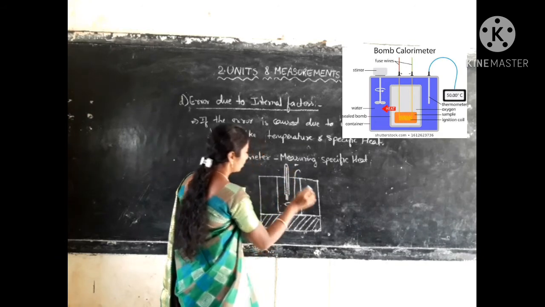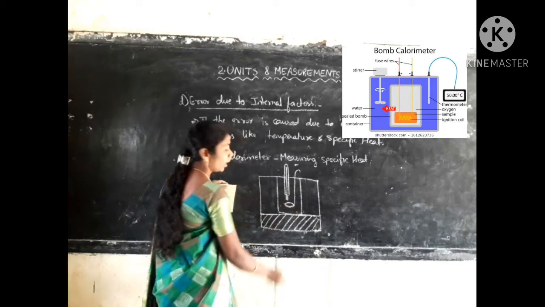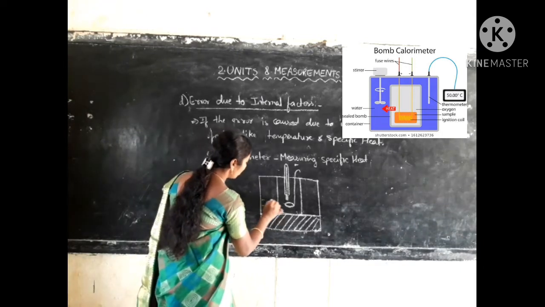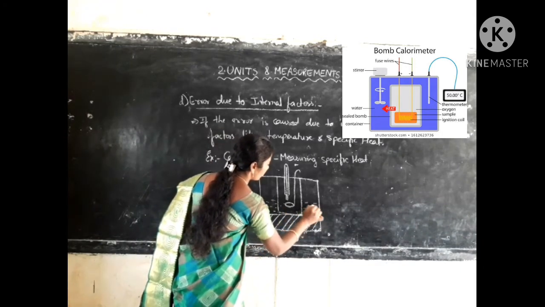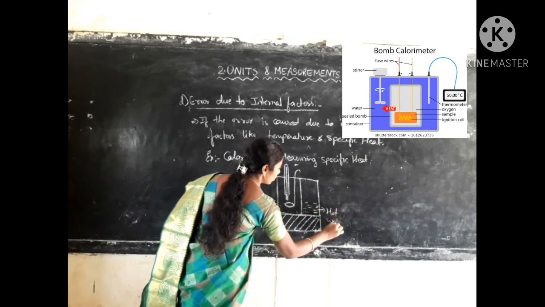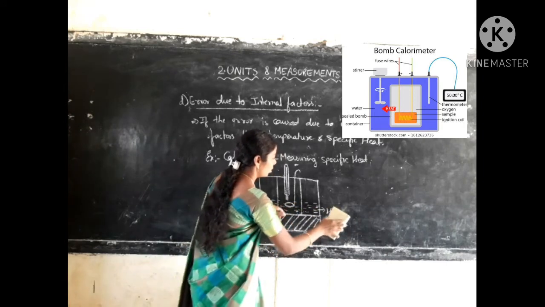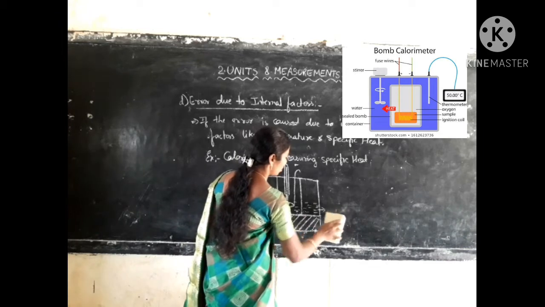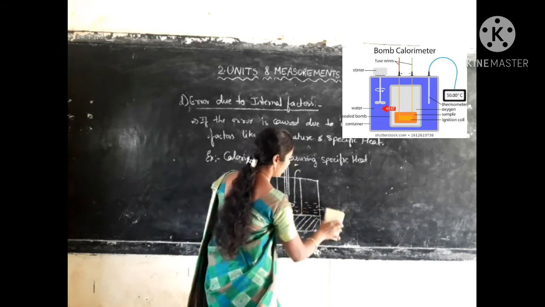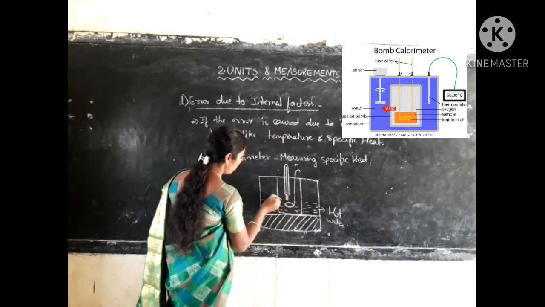Okay, so this is your stirrer now. The calorimeter looks like this. Outside we are taking hot water, and inside we are taking cool water.